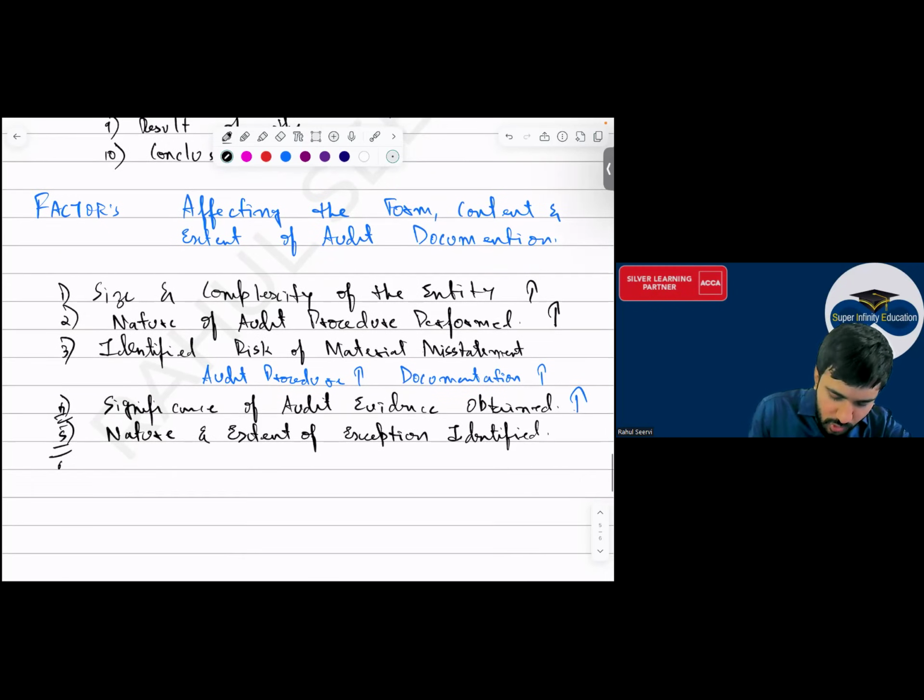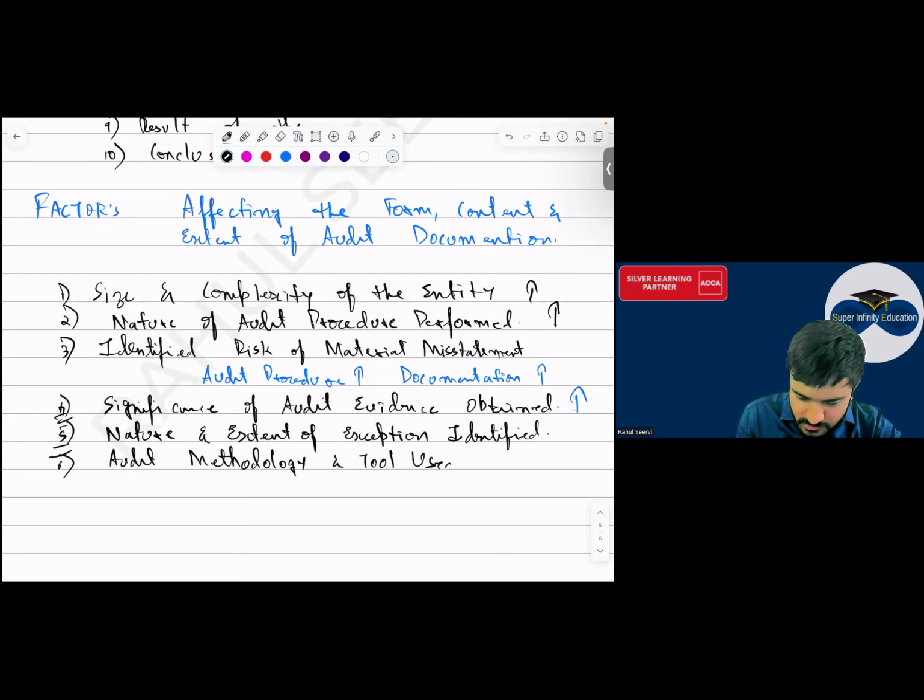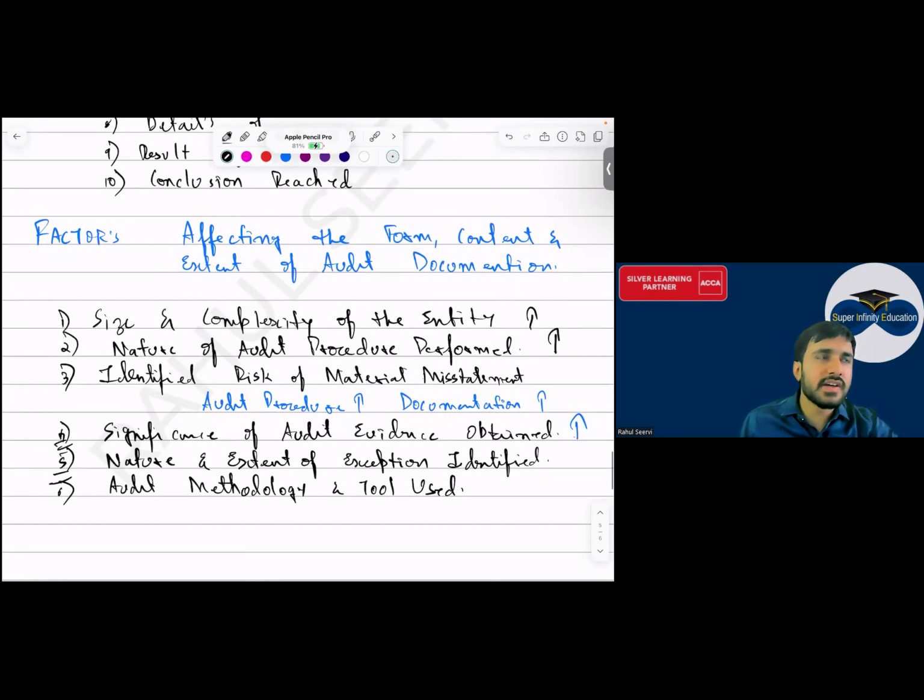Then last one, write down audit methodology and tool used. Yes. These are the factors which will affect the audit documentation.